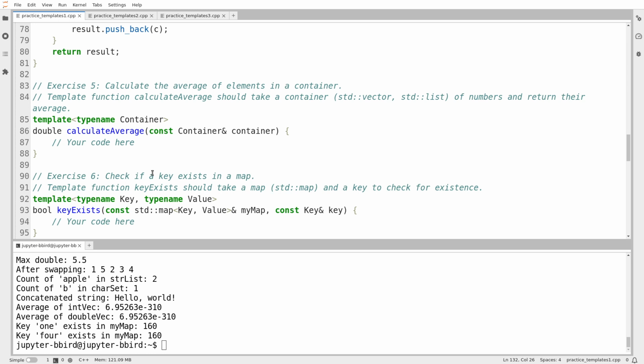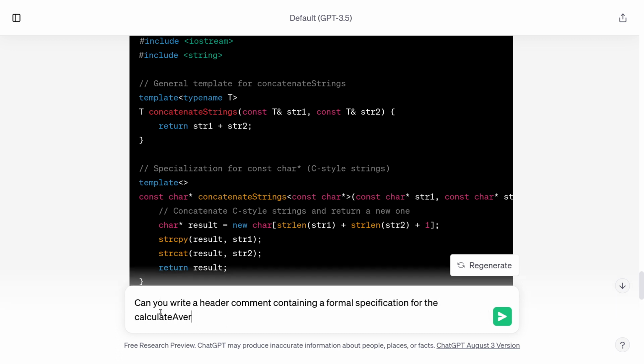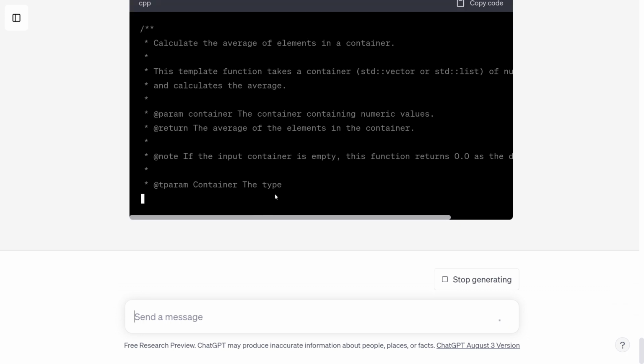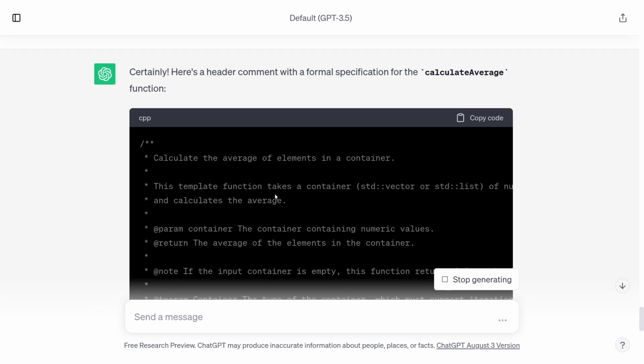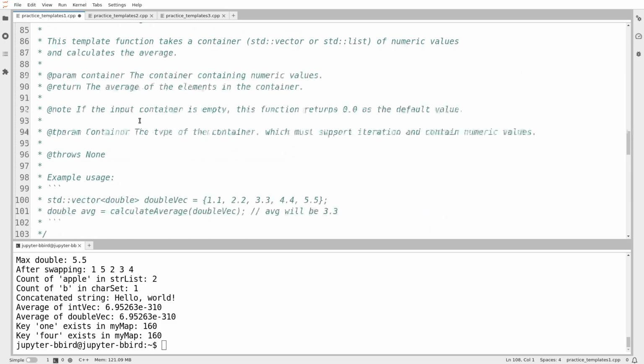The next one is calculate average. Okay, so calculate average. Just like with the first one, I'm going to ask it for a formal specification. Can you write a header comment containing a formal specification for the calculate average function? Don't show me the solution. Okay, here it is. Great. We'll just grab it and take it back over to our code template. We'll just paste it right in there.